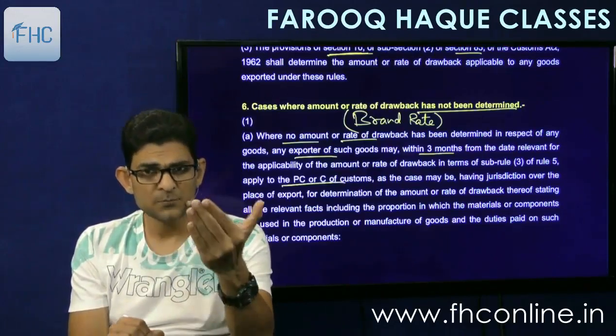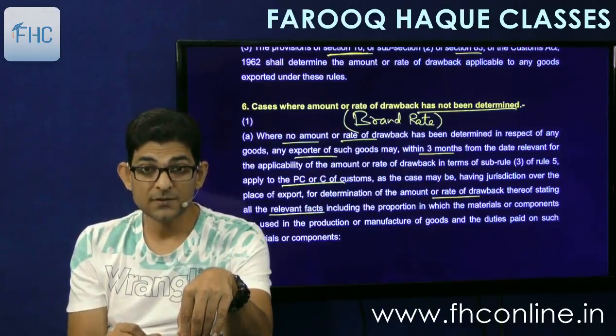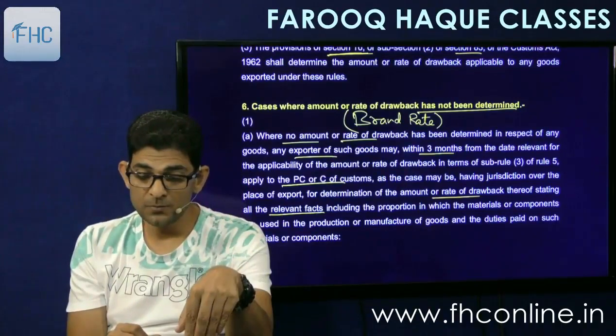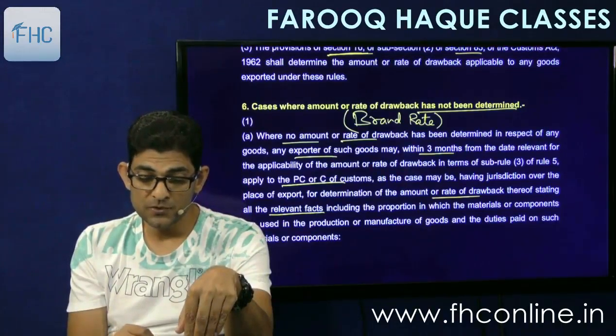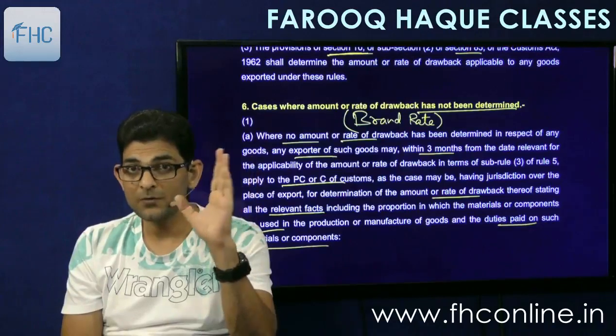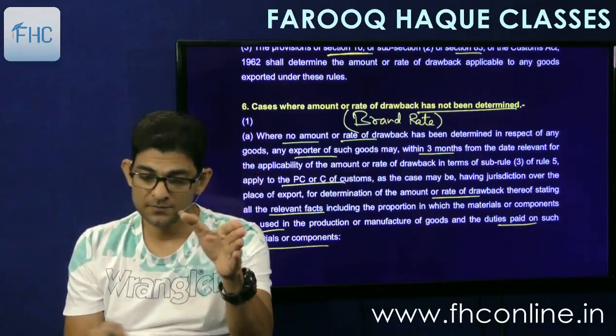That is, within 3 months of export, apply to the PC or C, as the case may be, having jurisdiction over the place of export for determination of the amount or the rate of drawback, stating all the relevant facts. So facts will be the whole consumption record, including the proportion in which the materials or components are used in the production or manufacture of goods and the duties paid on such materials or components. So you have to prove your consumption and what duty you have paid on each of the raw materials.